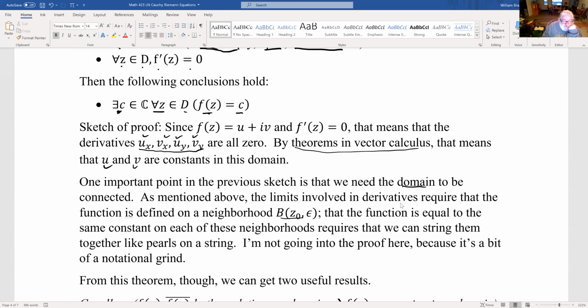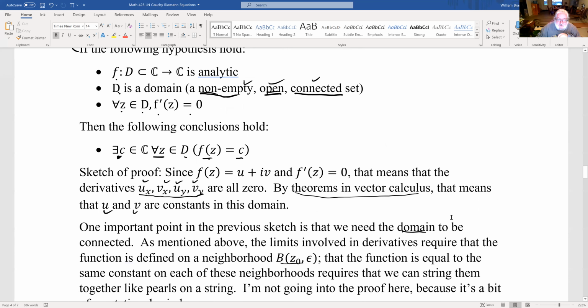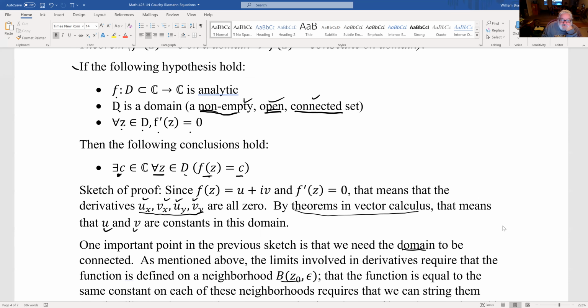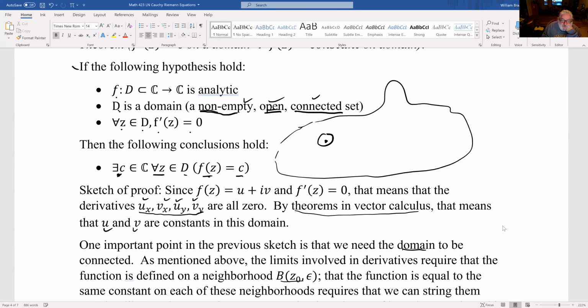I'm not going to do the proof here because the proof is a notational grind, but the basic idea is, if I've got this point, here's my domain, and I can show around this point that the derivative is 0, then these things all have to be constants. Why do I know that over at this other point, where I can show all the same things, the function has to be equal to the same constant? Well, that's because I can find a little path that connects the two, and then show it on overlapping disks.